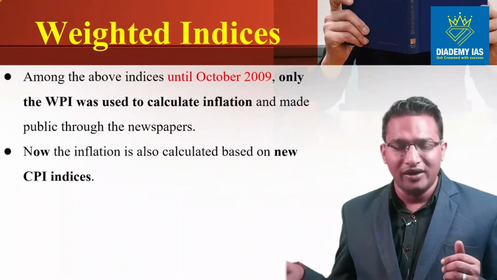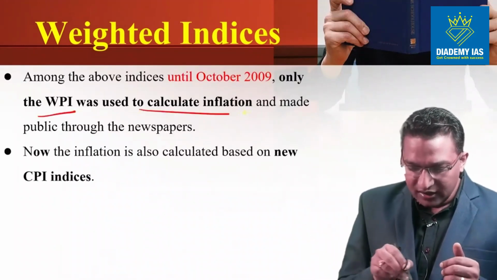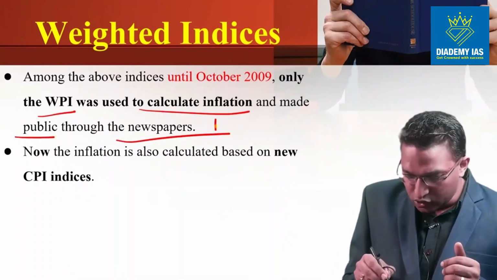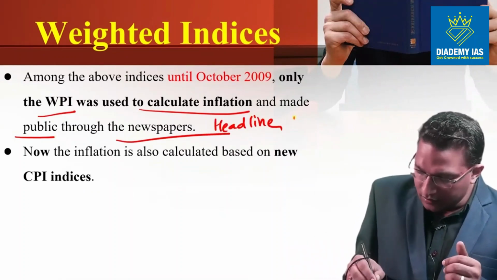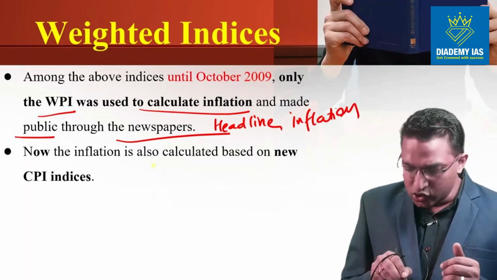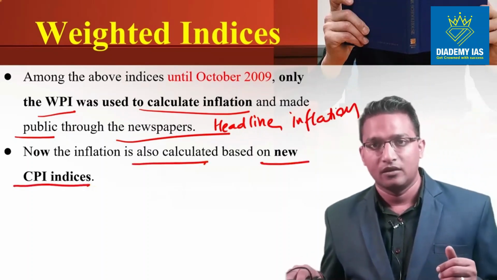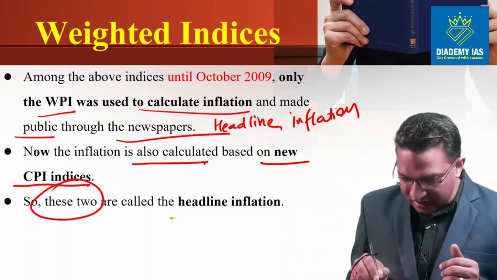So among the above indices, until 2009 only WPI was used to calculate inflation, and it was made public through the newspaper. That is why this was also called headline inflation. Now inflation is also calculated based upon the new CPI indices. So these two are called headline inflation.